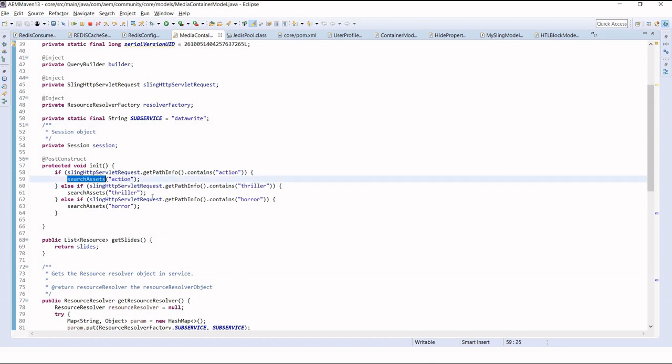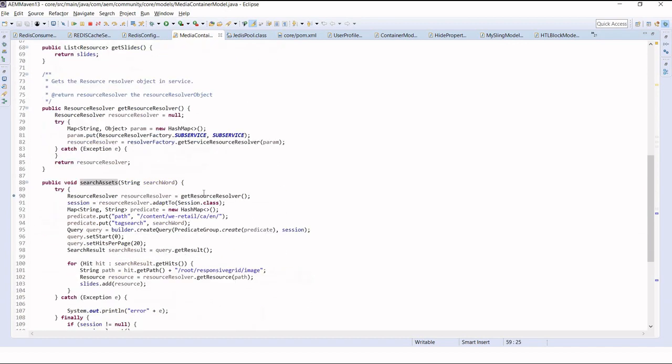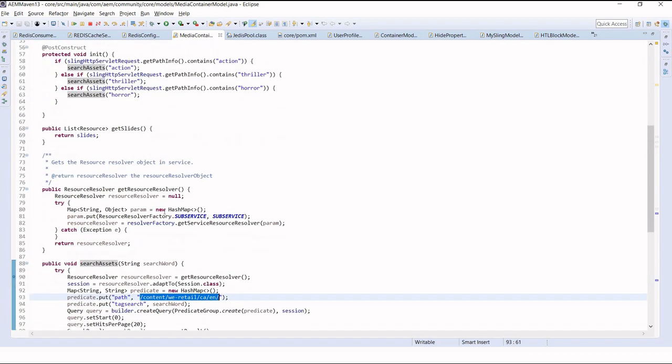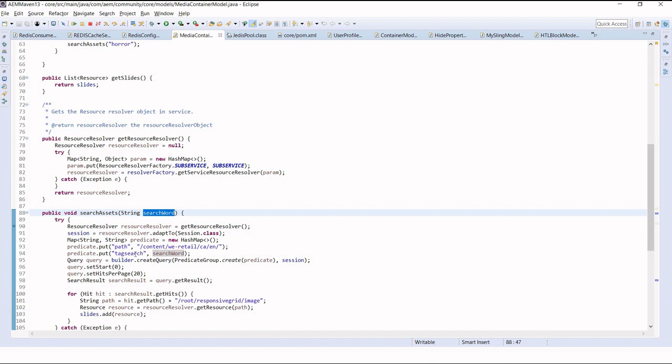So I'm calling the search asset method here, and this method has a path specified. We can make it configurable, but just for this demo I have hard coded it here. And whatever item we get from the selector, I'm passing it as a tag search.